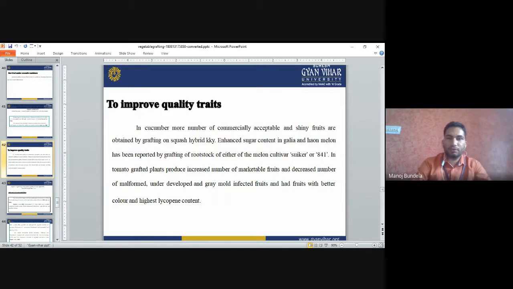In cucumber also we can use the squash hybrids. If you use the squash as a rootstock, then it will develop good quality fruits. They are shining fruits and are more accepted in the market.